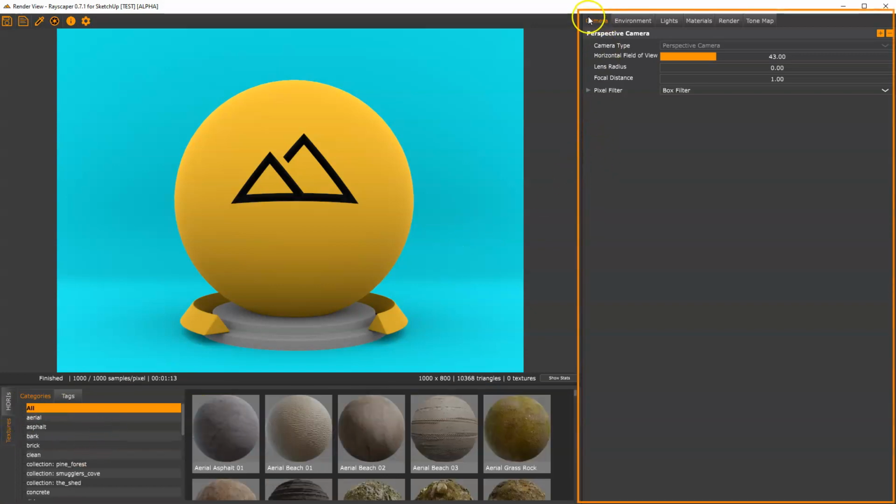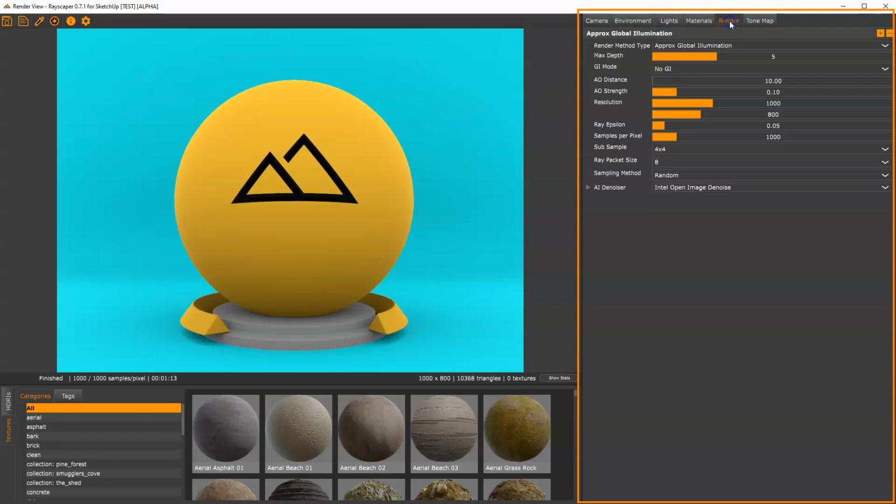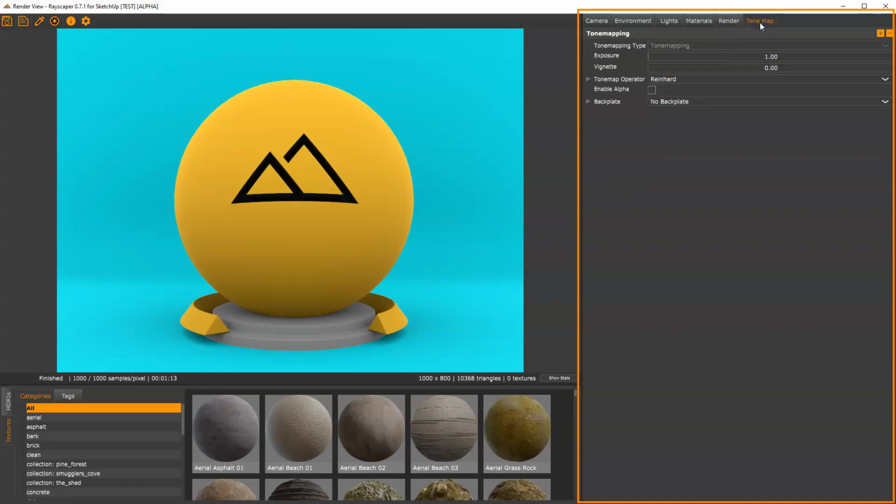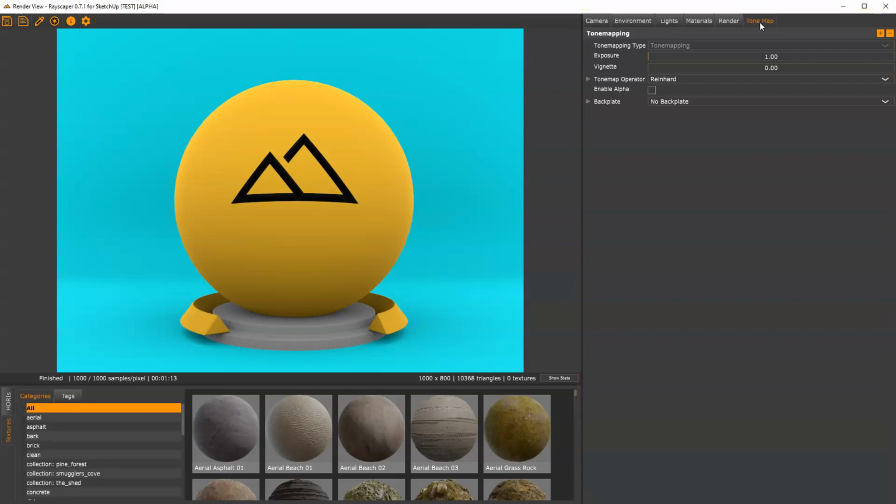To the right of the frame buffer and the asset window, there's actually the scene editor. This is the main pane you'll use to interact with Rayscaper. Here you can configure your camera, your environment, your lights, your materials, your render settings, and your tone map settings. So let's go quickly through each one of them so you'll get a feel of what they'll actually do.